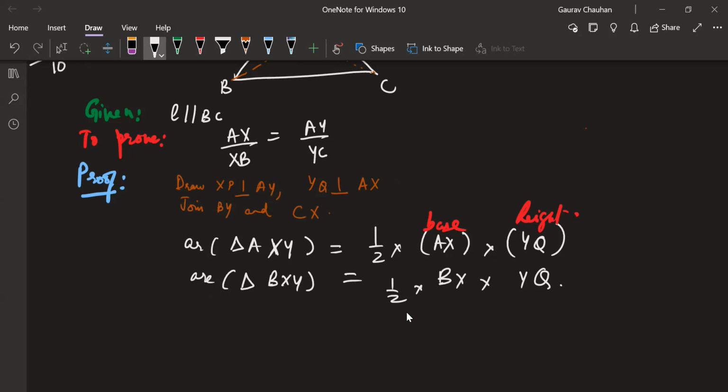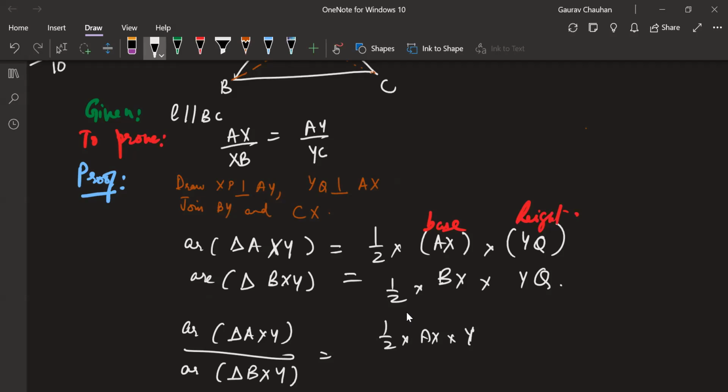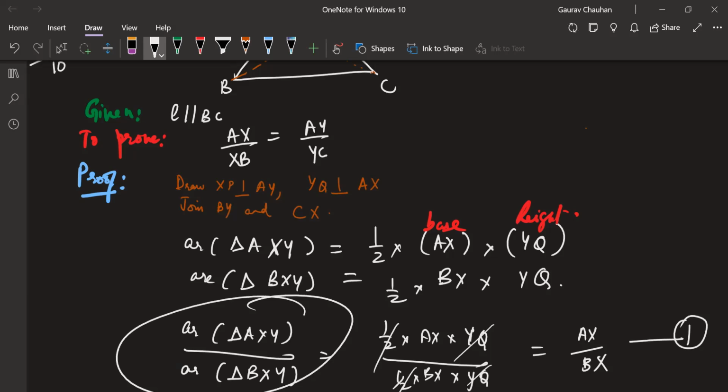Now let's do the area of triangle AXY divided by the area of triangle BXY. What is the ratio that you get? I'm just going to divide these two. Tell me, Rizal. Half into AX into YQ, divided by half into BX into YQ. YQ and YQ get cancelled. Half and half get cancelled. You have AX by BX. Let this be our first equation. We good so far?